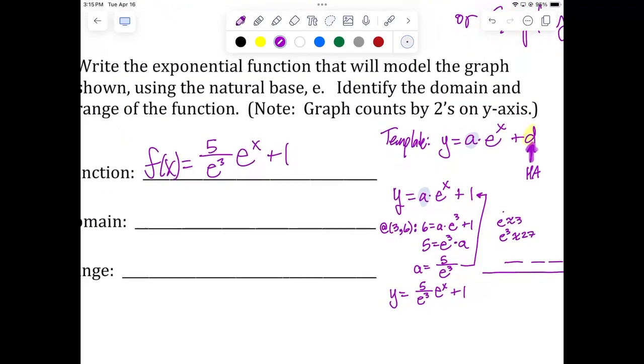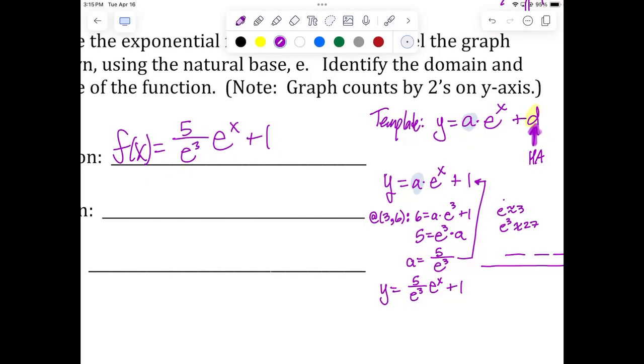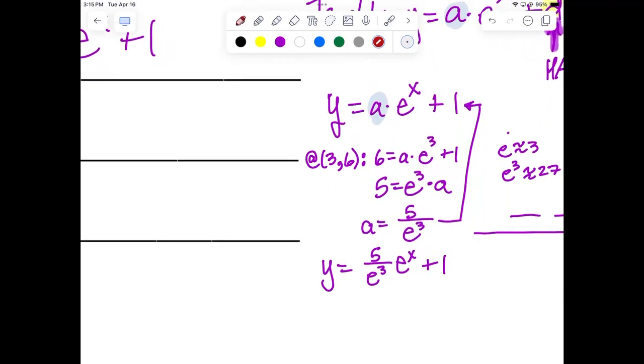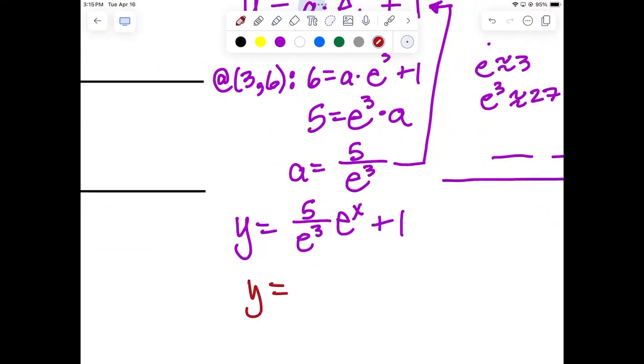Now, let me walk you through another version of this equation. It's equivalent. Remember I said that vertical dilations and horizontal shifts can make up for each other easily, so you don't need both of them. Here's what I mean algebraically. Let's rewrite that as 5 times e to the some power times e to the x plus 1. In other words, what do I do with the exponent on e cubed when I bring it from the bottom to the top? What do I do with it?